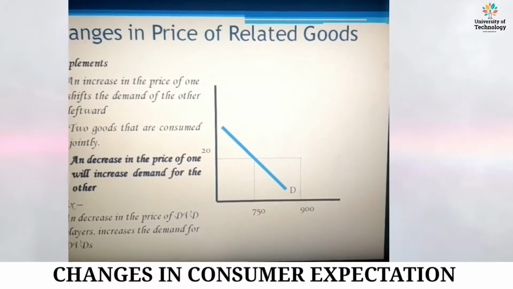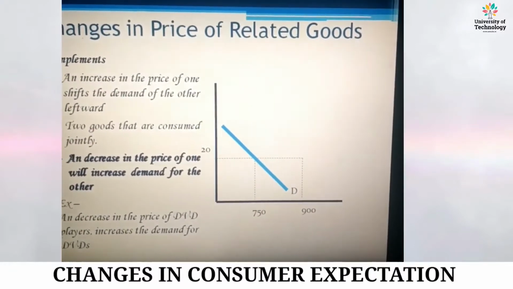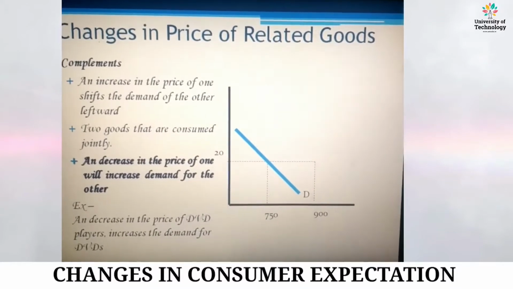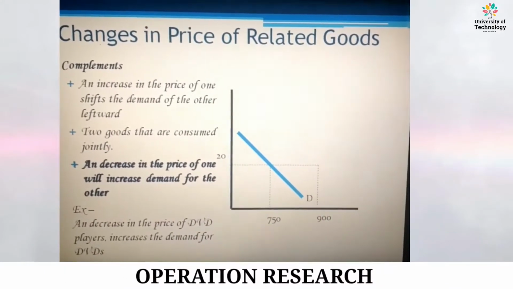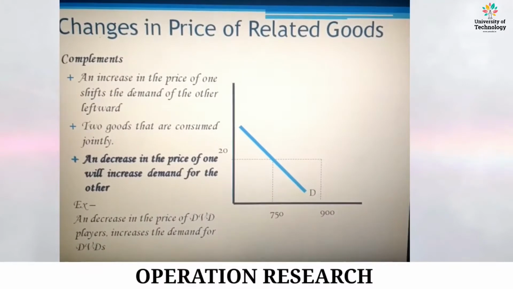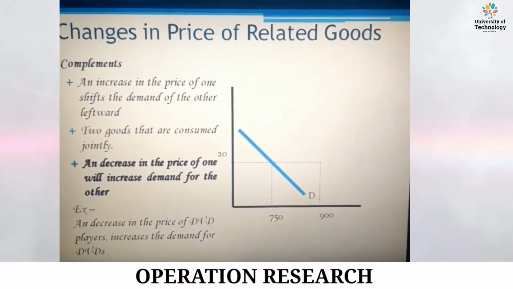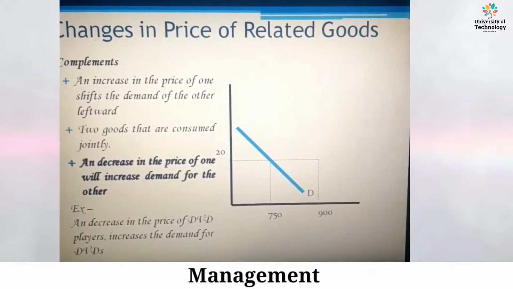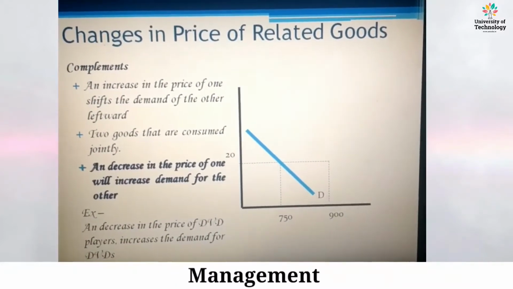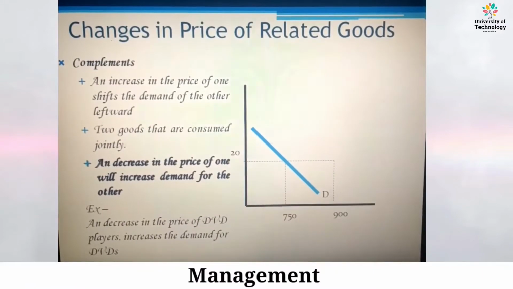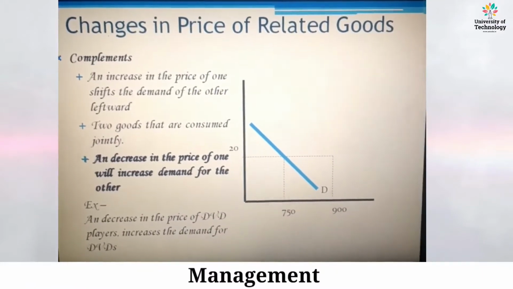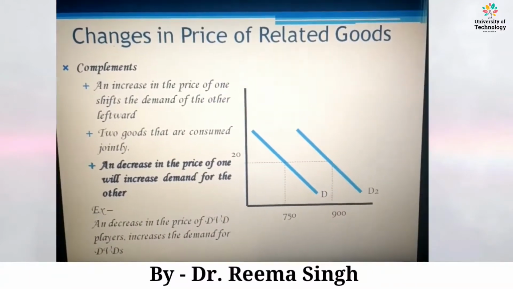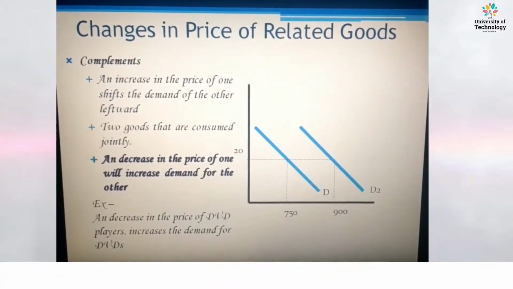In the third part of the demand curve, I'm going to explain the changes in the prices of related goods. What is the impact on complementary goods if the prices of related goods change? An increase in the price of one shifts the demand of the other leftward, and a decrease in the price of one will increase the demand for the other.